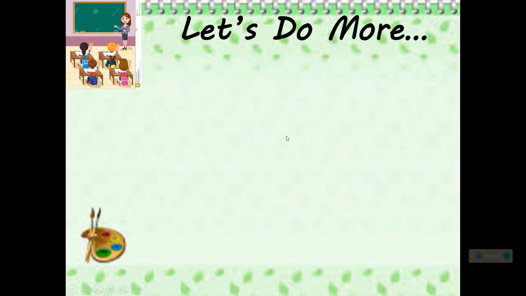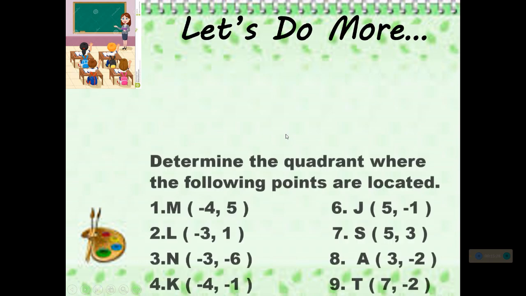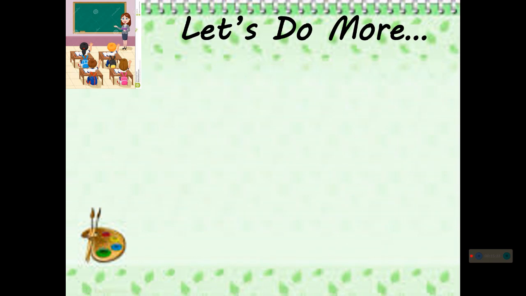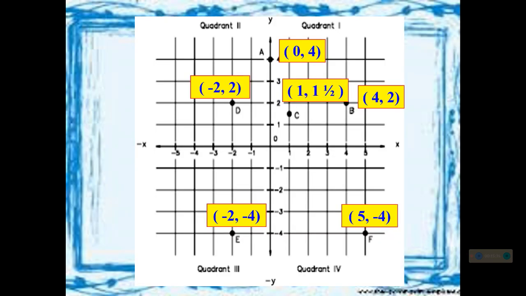Again, let's have this activity. If we take a look again at our slide, for point A, you are going to state the quadrant. As you have seen, it is not in quadrant 1 or quadrant 2 because it is on the y-axis.